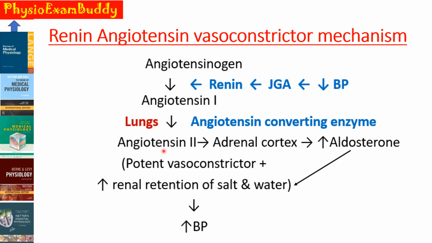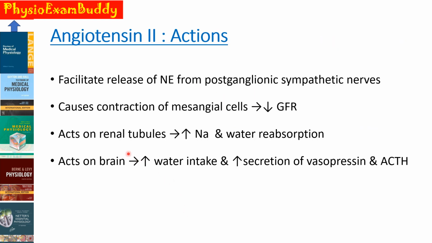And this angiotensin 2 can also act on our adrenal cortex and it can increase the secretion of aldosterone. This aldosterone will cause an increase in the renal retention of salt as well as water. So, angiotensin by itself is a potent vasoconstrictor and by increasing the aldosterone, it also causes increased renal retention of salt and water, thereby increasing the blood pressure. And this angiotensin 2 acts as a potent vasoconstrictor, thereby increasing the blood pressure by different mechanisms of action.